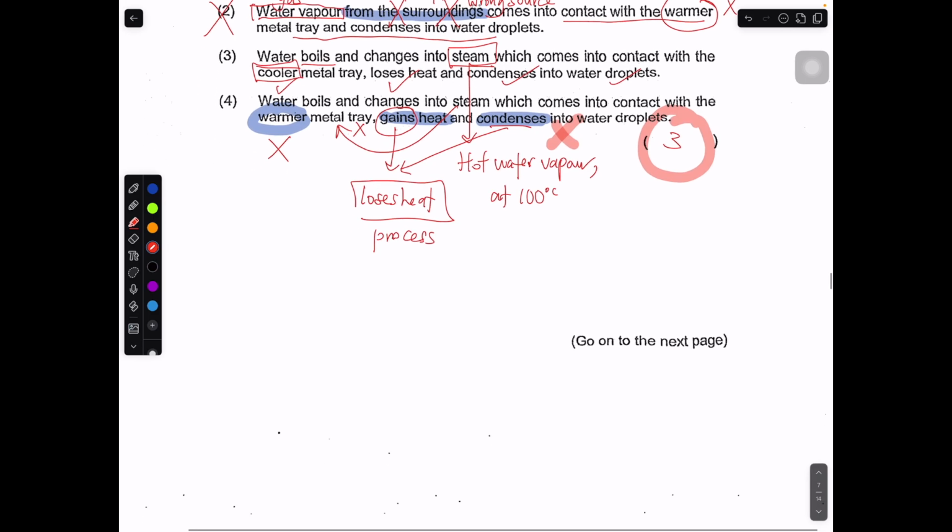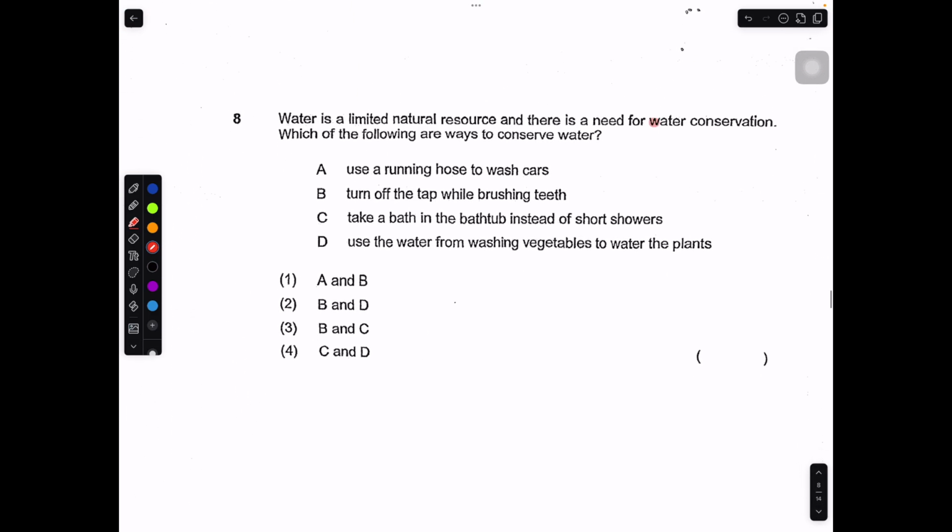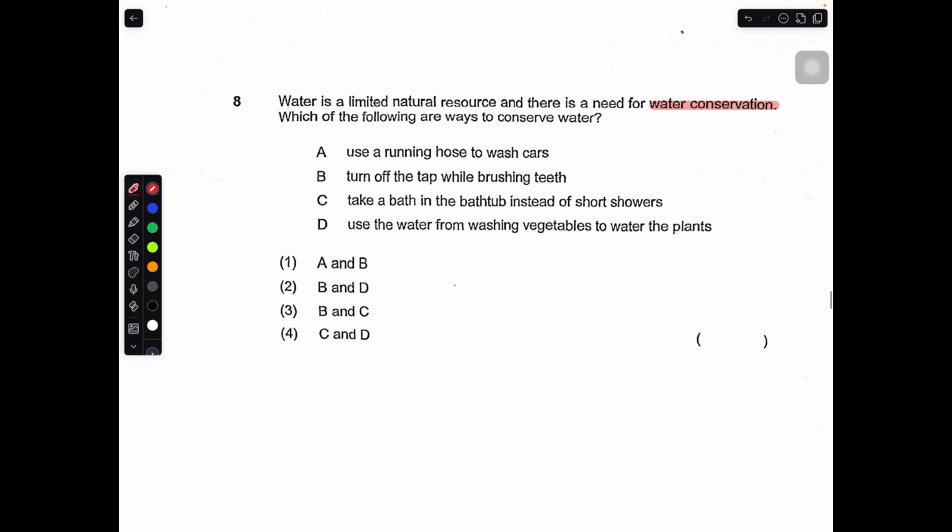Moving on to question number 8. This is the last question. This is really about water conservation. Water is a limited natural resource and there's a need for water conservation. Which of the following are ways to conserve water? Use a running hose to wash the car. This is wrong. You should use a pail. A pail allows you to save more water while doing the same activity.